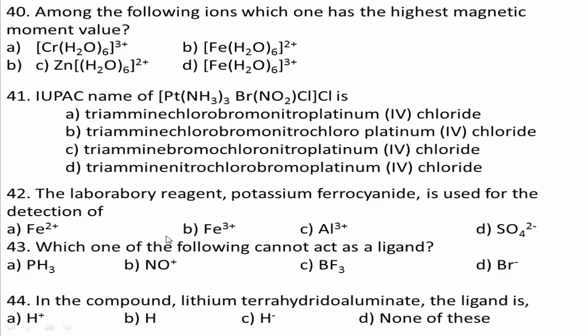Next, question number 40. Among the following ions, which one has the highest magnetic moment value? Option A, [Cr(H2O)6]3+, option B, [Fe(H2O)6]2+, option C, [Zn(H2O)6]2+, option D, [Fe(H2O)6]3+.